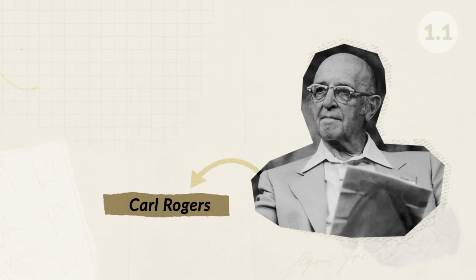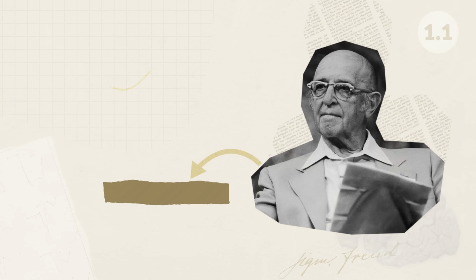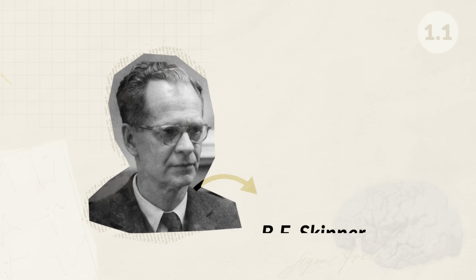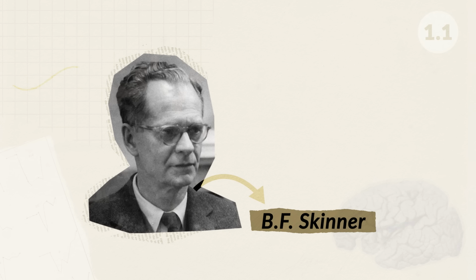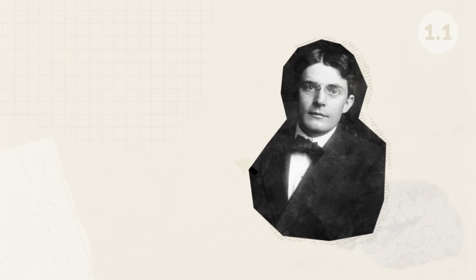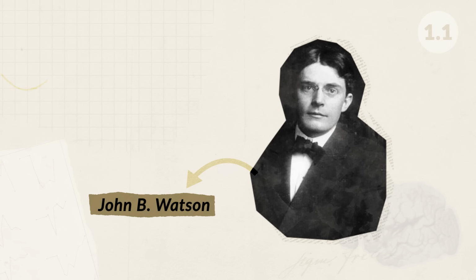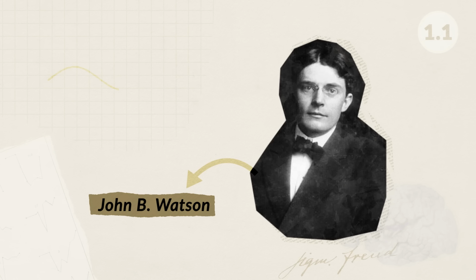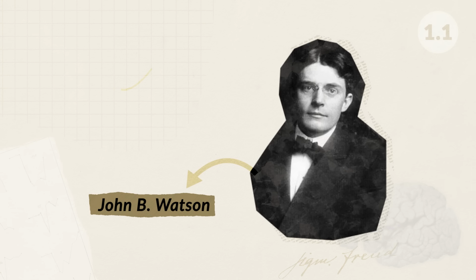Carl Rogers is one of the founders of humanistic psychology. He made significant contributions to the research and understanding of people's personality. B.F. Skinner expanded on the theoretical approach of behaviorism. He is known for operant conditioning, which focuses on behaviors and positive and negative consequences. There is also John B. Watson, who is one of the founders of behaviorism. He believed that psychology should be a scientific study and focus on observable things.